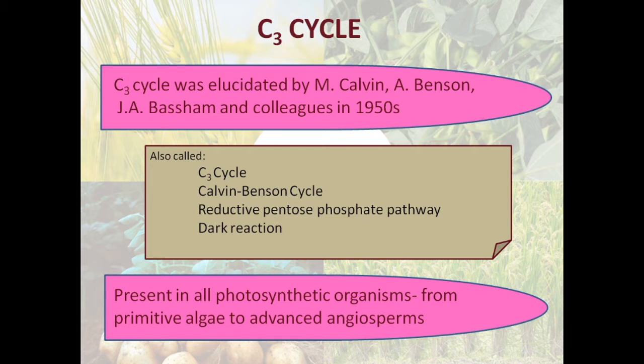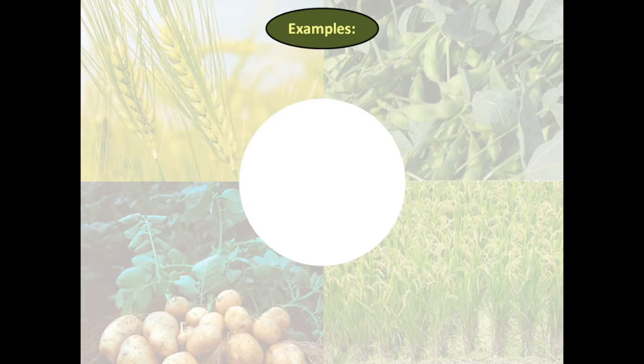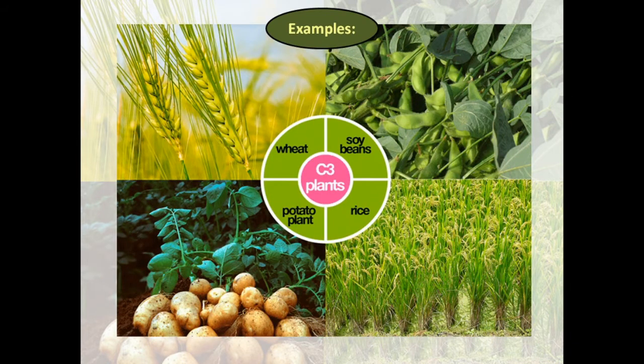So it includes algae, bryophytes, pteridophytes, gymnosperms, and the most advanced angiosperms. A few examples include wheat, soybeans or members of the Leguminosae family, potato plant, rice, etc.